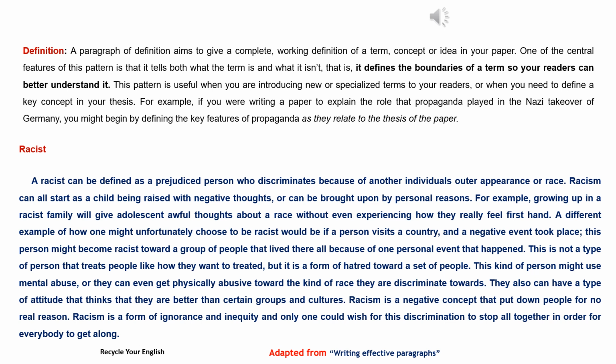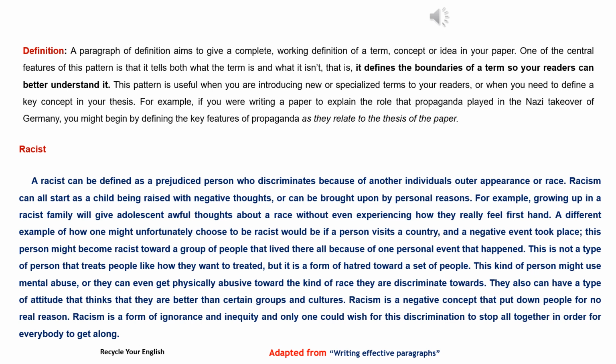For example, if you were writing a paper to explain the role that propaganda played in the Nazi takeover of Germany, you might begin by defining the key features of propaganda as they relate to the thesis of the paper.